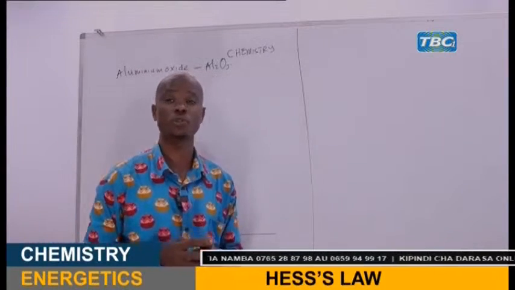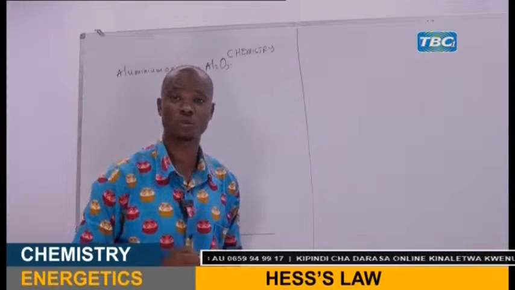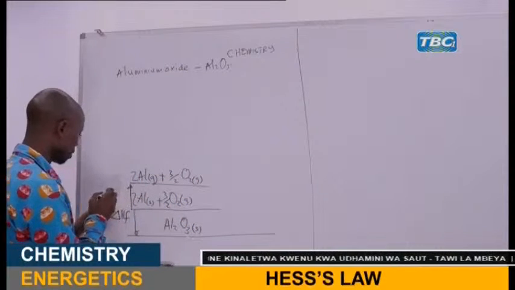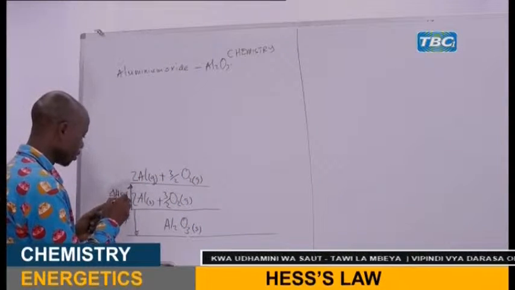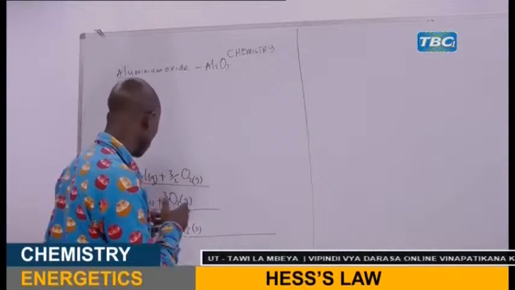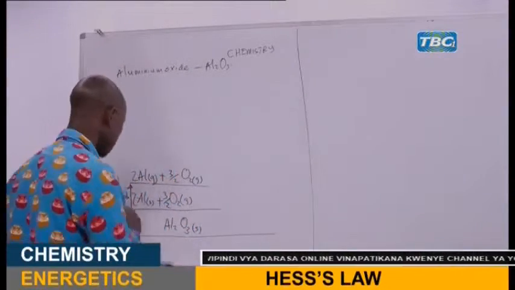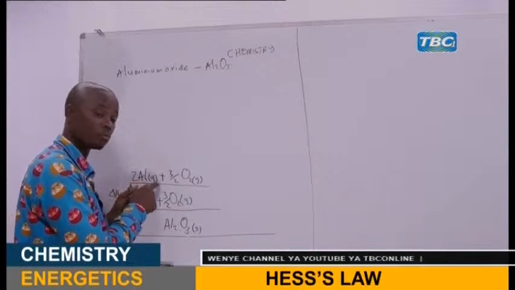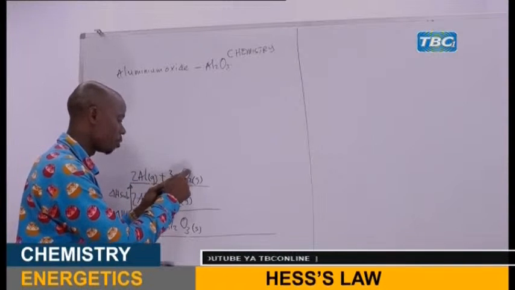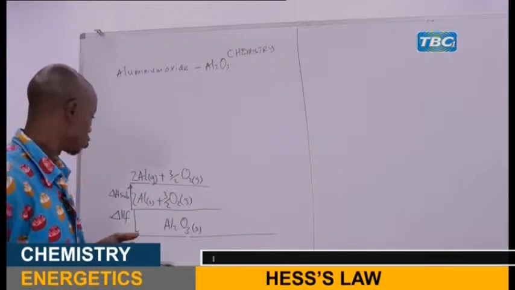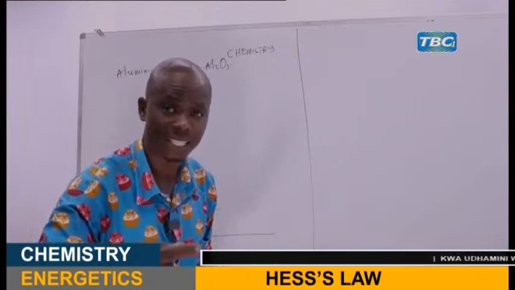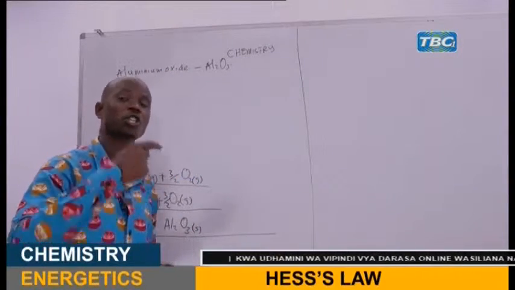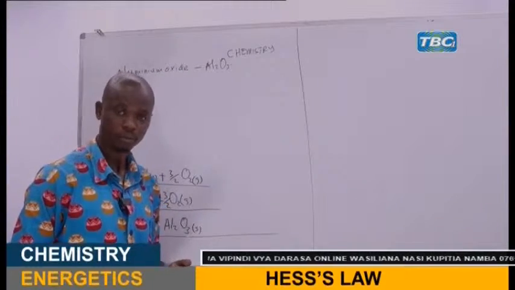That process, what is the name of that process? Hope, my dear students, are together. What is the name of that process? That is sublimation. So this is sublimation. Enthalpy of sublimation. We write in short there. It will not be proper to write all the words there. So we write in summary. Now, this is aluminium, 2 moles of aluminium gaseous atoms. And here you have 3/2 moles of oxygen gas. So after we have sublimated or atomized aluminium, now the next step is to ionize the aluminium metal.